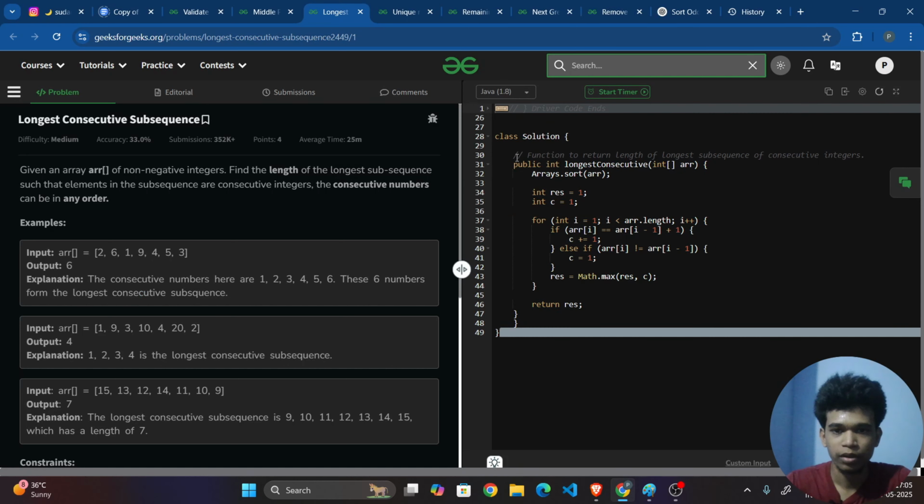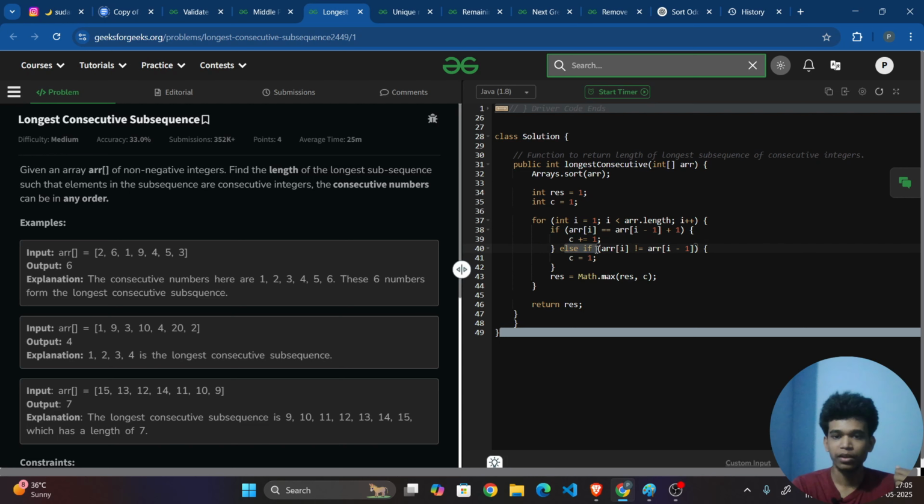Okay. Now, first of all, what is my first step? It will be sorting the array, and then take the result and the consecutive count as 1. Okay. Now, I am iterating from index 1 to the end of that array. Now, just check whether the current value is equal to the previous value plus 1. Which means what? Whether those two are consecutive or not. If it is consecutive, then what should I do? I should increment my consecutive by 1.